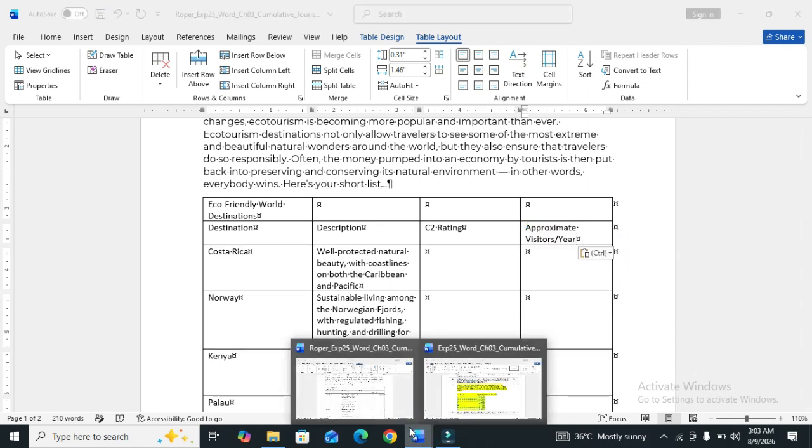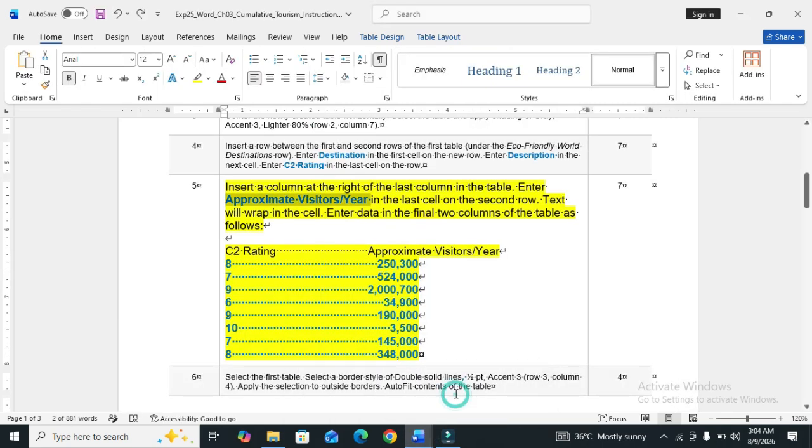We move to the step. Text will wrap in the cell. Enter data in the final two columns of the table as shown. Say 8. Copy the text.